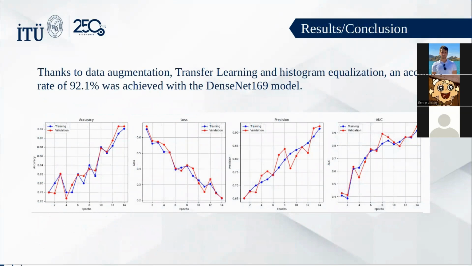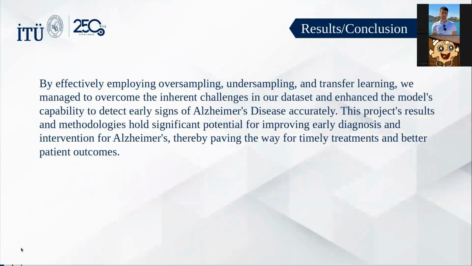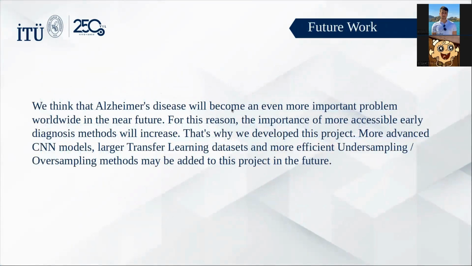And as we can see, thanks to data augmentation, transfer learning, and histogram equalization, an accuracy rate of 92.1 out of 100 was achieved with the DenseNet model. And we can see accuracy, loss, precision, and AUC in these figures. By effectively employing oversampling, undersampling, transfer learning, and also histogram equalization, we managed to overcome the inherent challenges in our datasets. We think that Alzheimer's disease will become even more important in the future. So by adding advanced CNN models, larger transfer learning datasets, and different undersampling and oversampling methods, it can be even more successful.